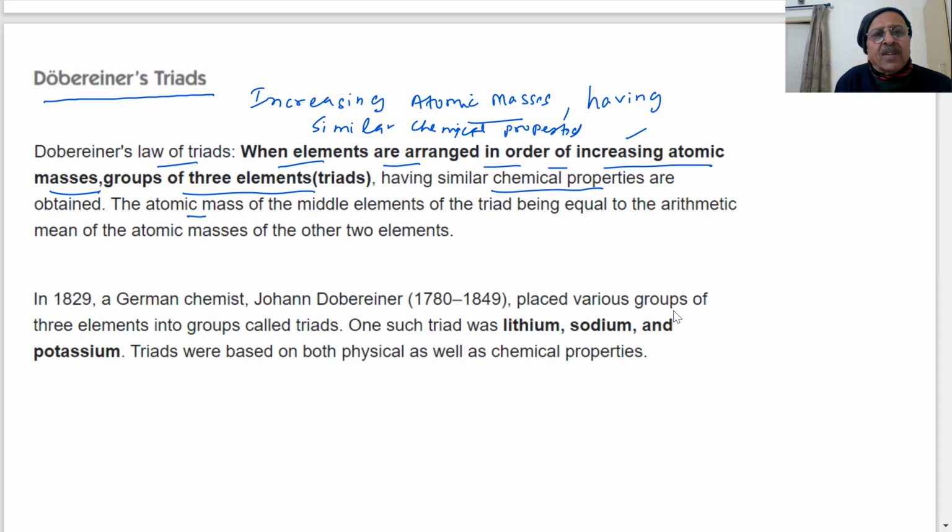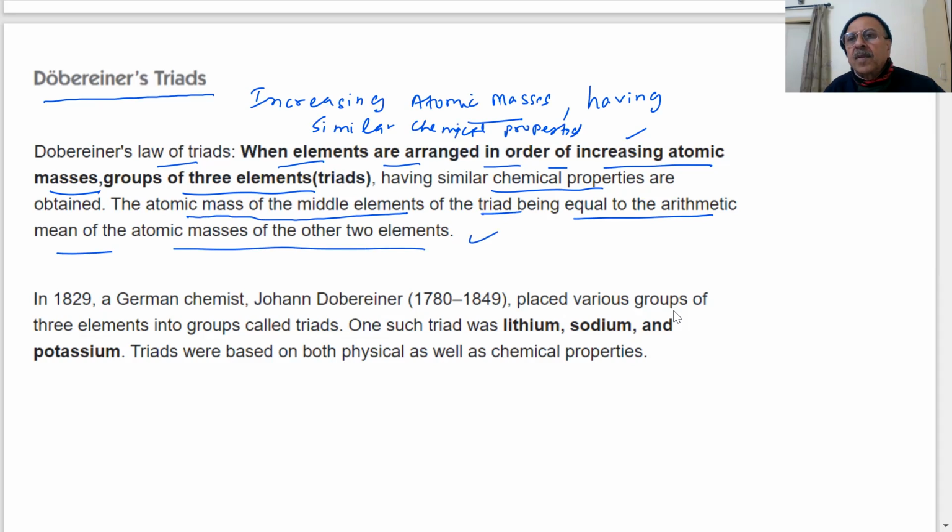What he found was the atomic mass of the middle element of the triad is equal to the arithmetic mean of the atomic masses of the other two elements. He is forming triads. Triad means there will be three elements: element A, element B, element C. And the basis is atomic mass.